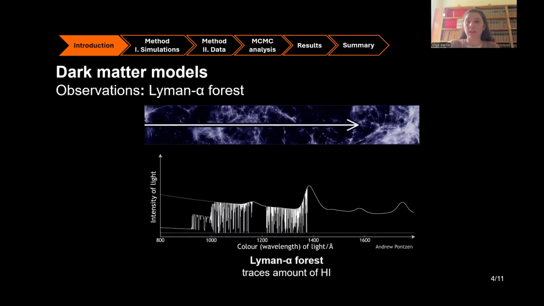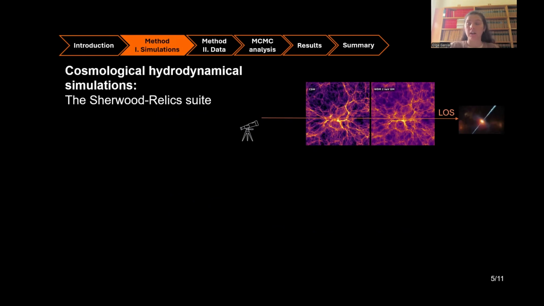To interpret the small scales probed by the Lyman-α forest and to model these complex gas effects, we need to use hydrodynamical simulations. In this work, in particular, we use the Sherwood relic suite of simulations that model the intergalactic medium during and after the epoch of reionization, assuming a fiducial UV background model.